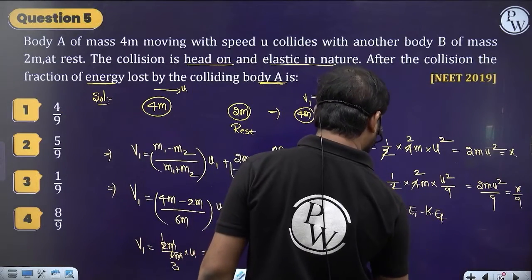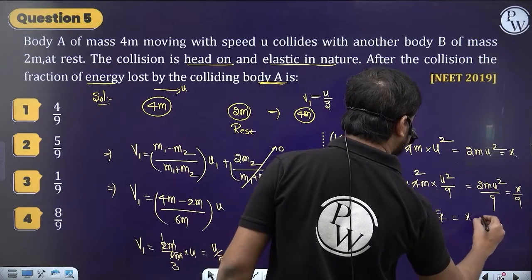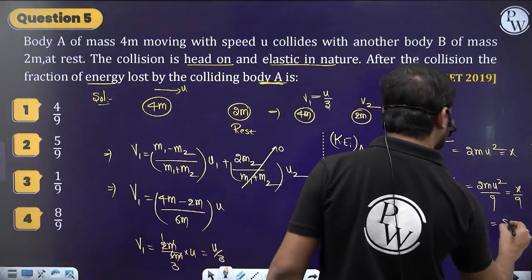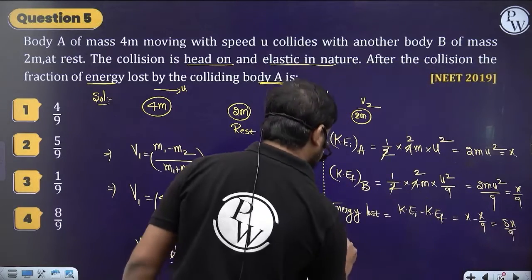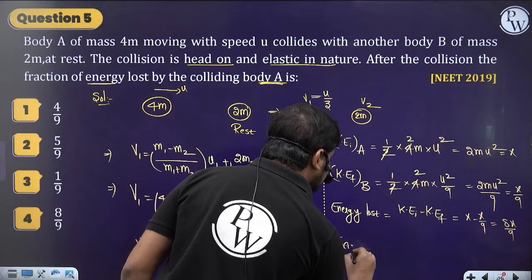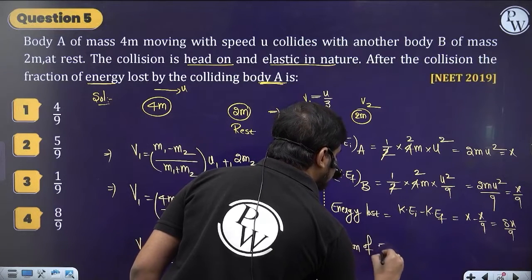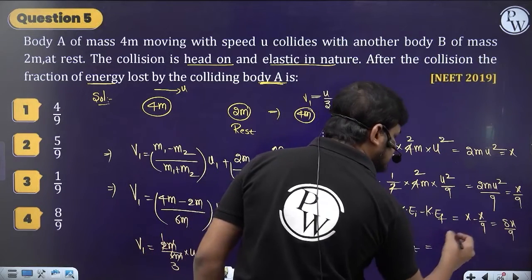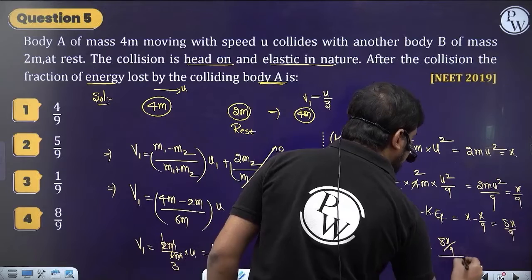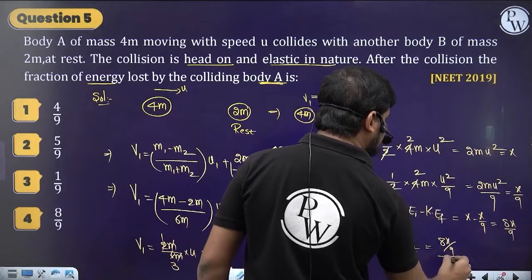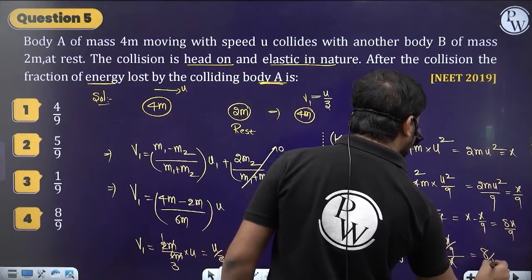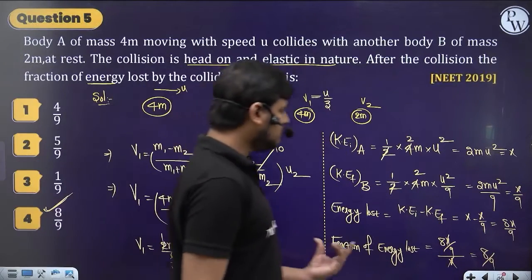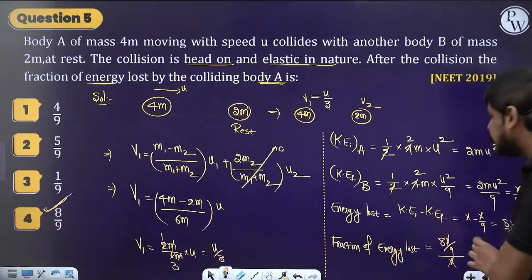First let's find the energy lost, which is x minus x by 9, so 9x minus x, which is 8x by 9. This is the energy lost. Now the fraction of energy lost is 8x by 9 divided by the original energy, so x gets cancelled. It's going to be 8 by 9. So the correct option is option 4. Clear? The fraction of energy lost is 8 by 9.